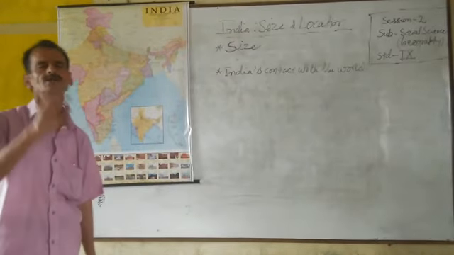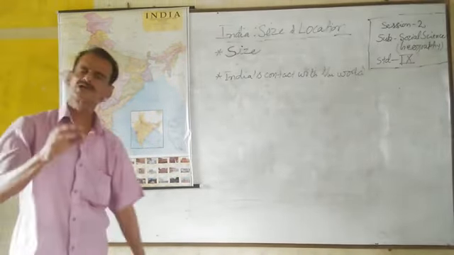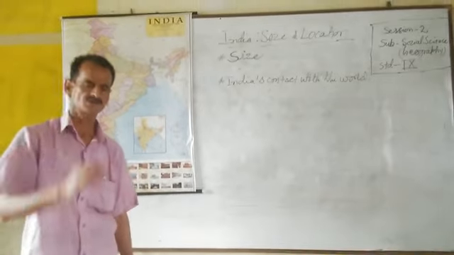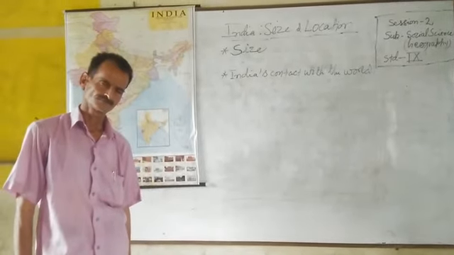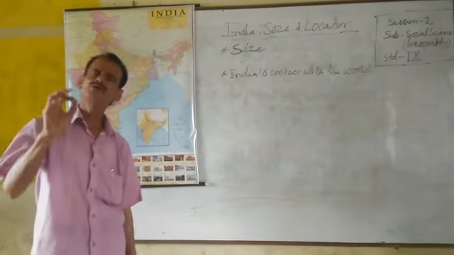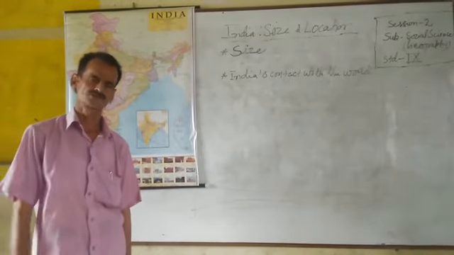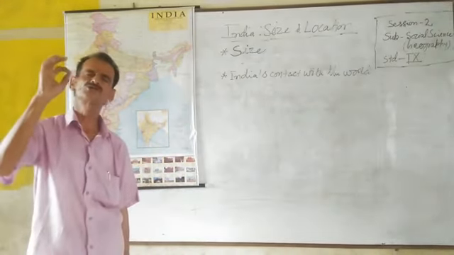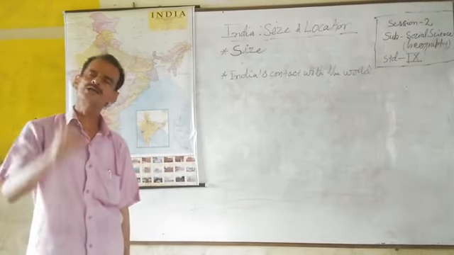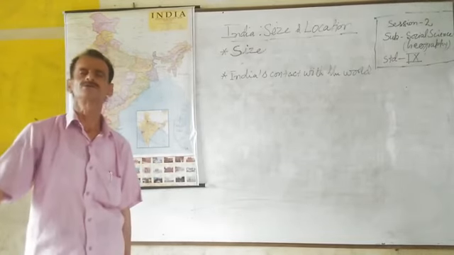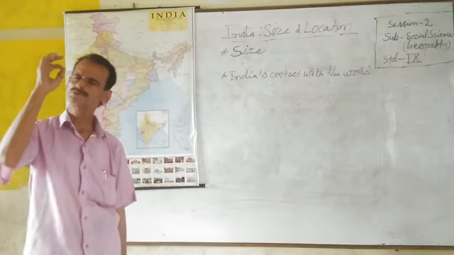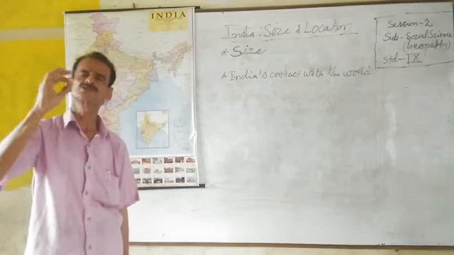You should understand that distance on this earth is measured in degrees. Now a degree is divided into minutes. 1 degree has 60 minutes, and minutes are divided into seconds. 1 minute means 60 seconds.